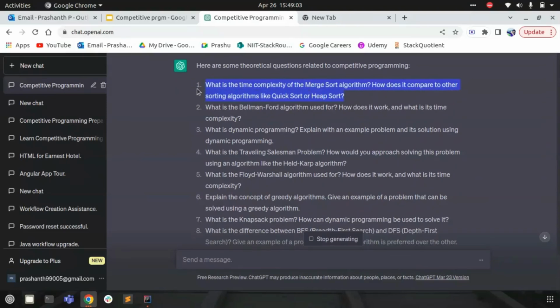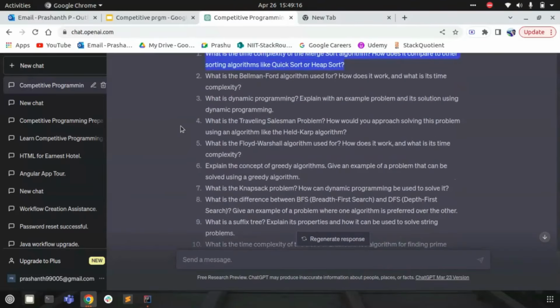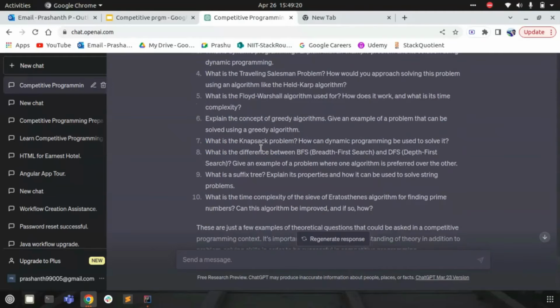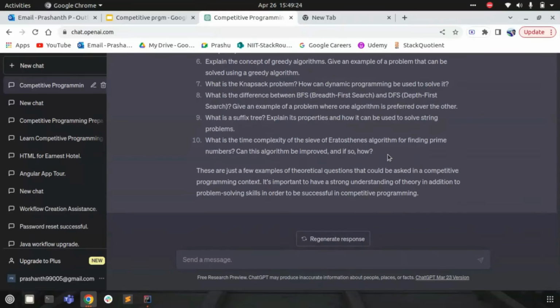It says the first question is, what is the time complexity of the merge sort algorithm, and how does it compare to sorting algorithms like quick sort or heap sort. There are many other questions that will be provided. Since I just asked for some theoretical questions, it randomly picks the number of questions and gives it to us, right? There are 10 questions provided. I can ask for many more questions also, like 20, 30, 40, any number, and ChatGPT will be able to give us the questions.